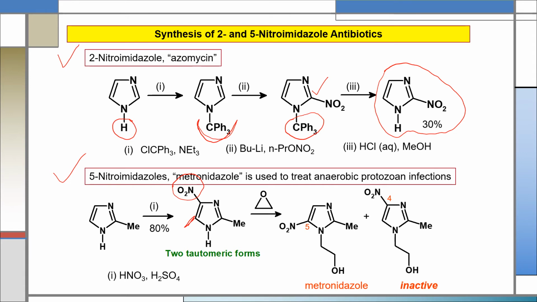One is 2-methyl-4-nitroimidazole and another is 2-methyl-5-nitroimidazole. So here I am showing only one. After that, both the compounds will react with ethylene oxide.